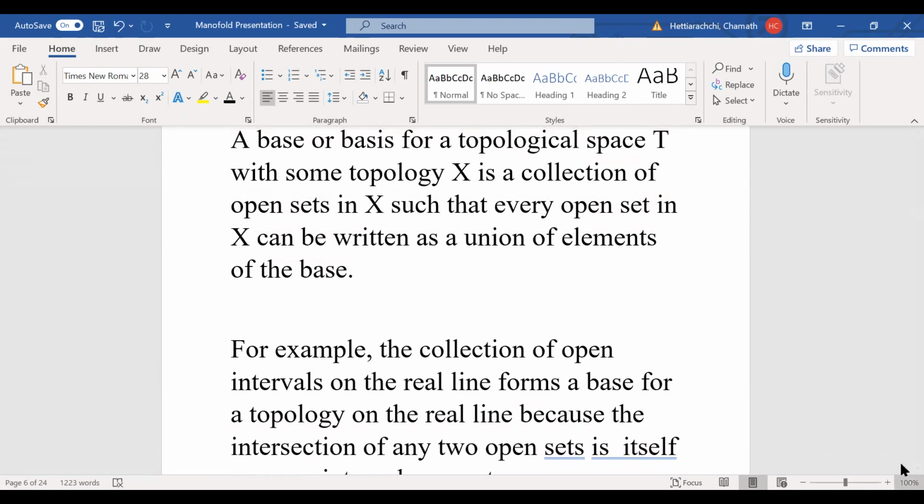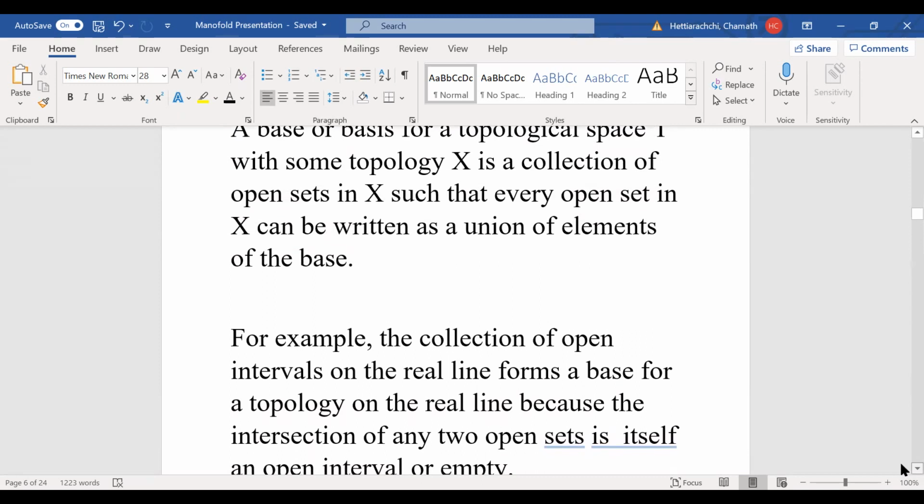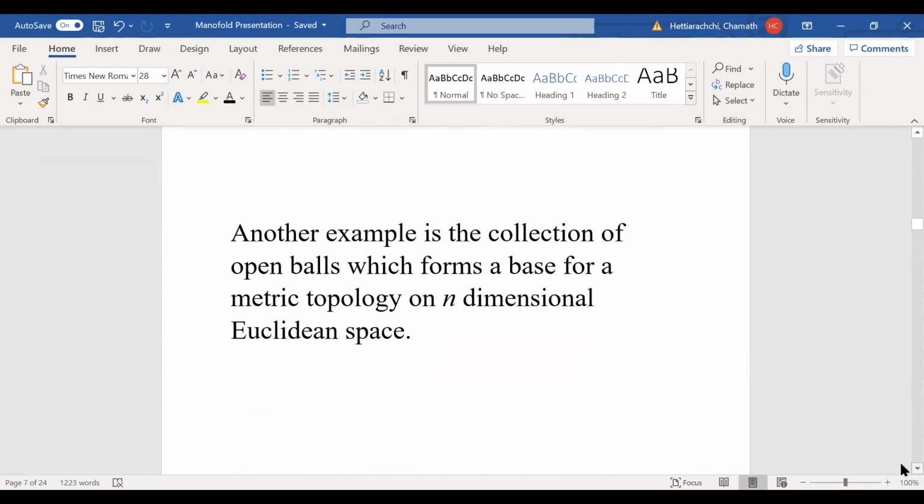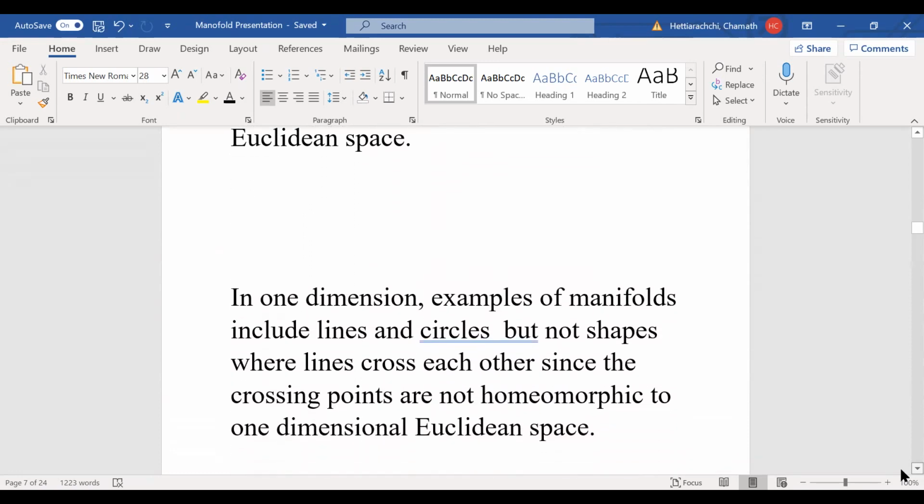Okay, so let's move to the next one. Another example is the collection of open balls, which forms a base for the metric topology on n-dimensional Euclidean space. So in n dimensions, open balls, that means a ball of radius r, right? Okay, that's going to be another example.